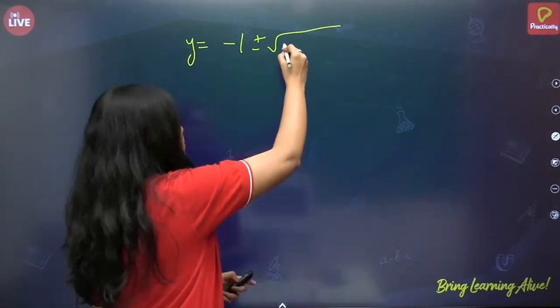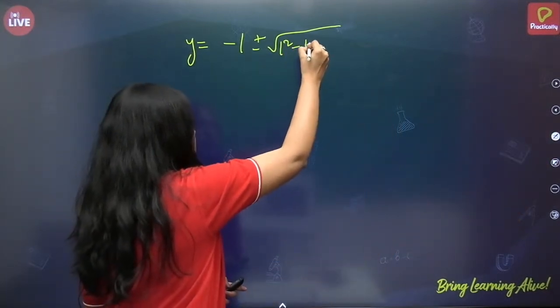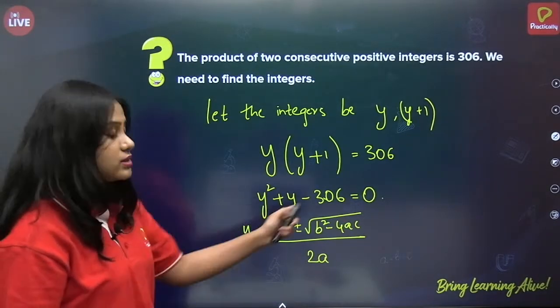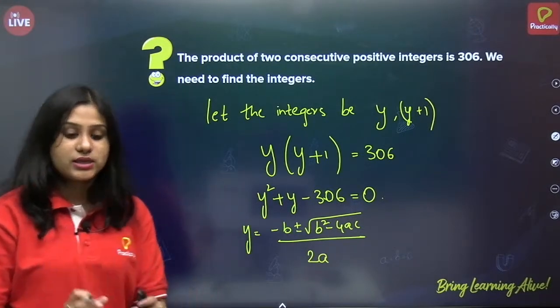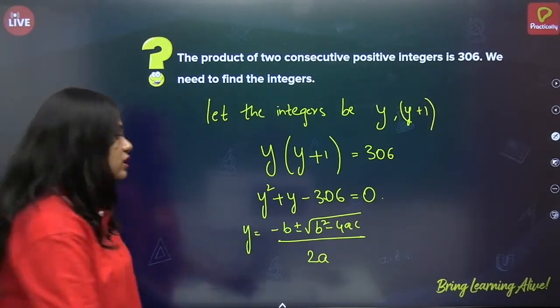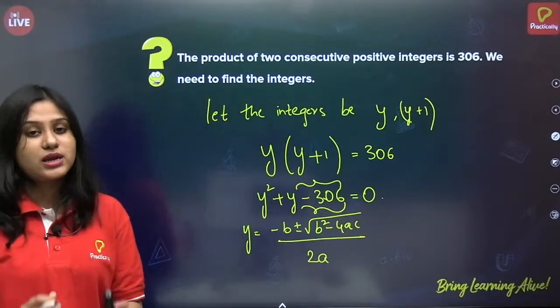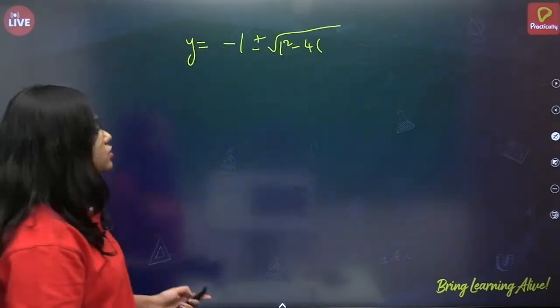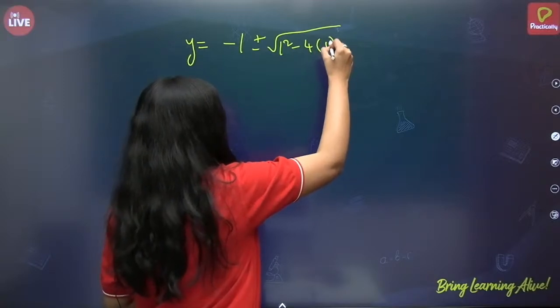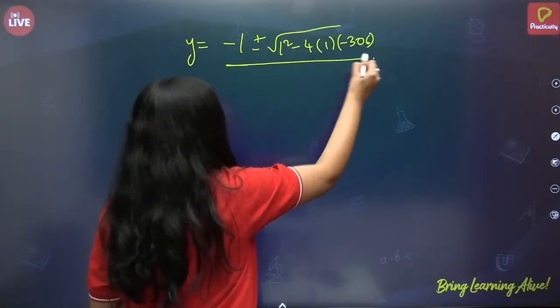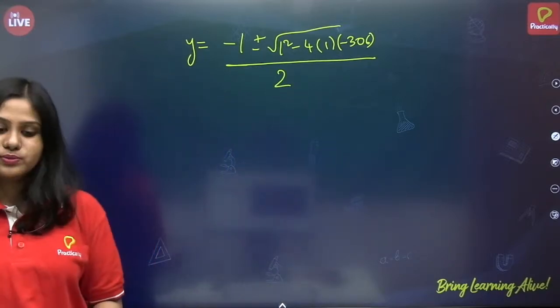1 square minus 4 of, what are the values of a and c? a is 1, c is minus 306. Please be careful, c is minus 306 and not plus 306. So 4 of 1, 4 into minus 306, by 2a, a is 1, so by 2.